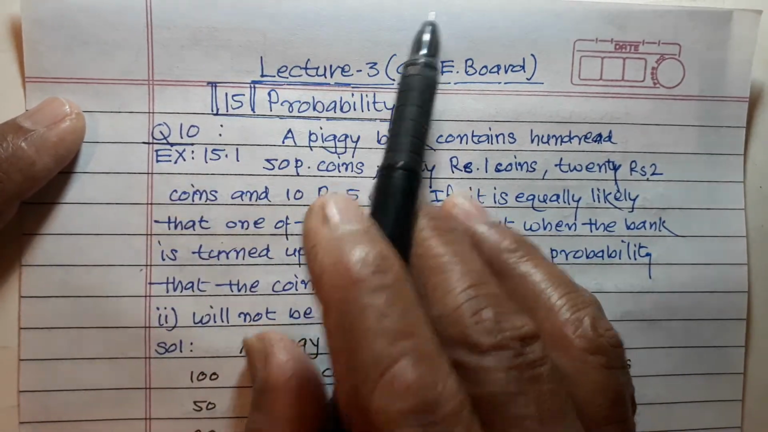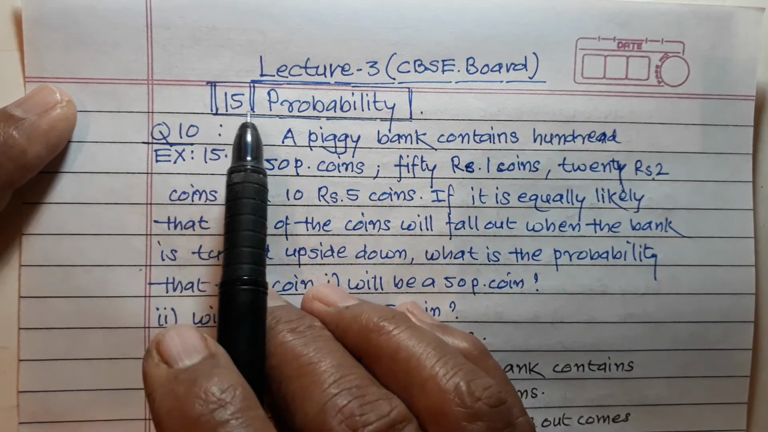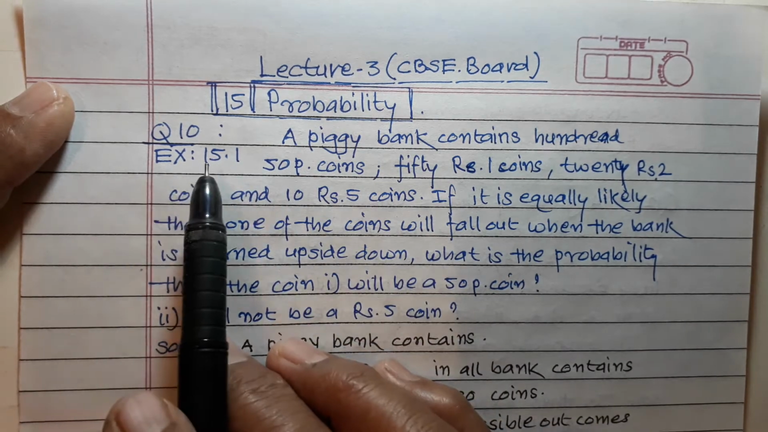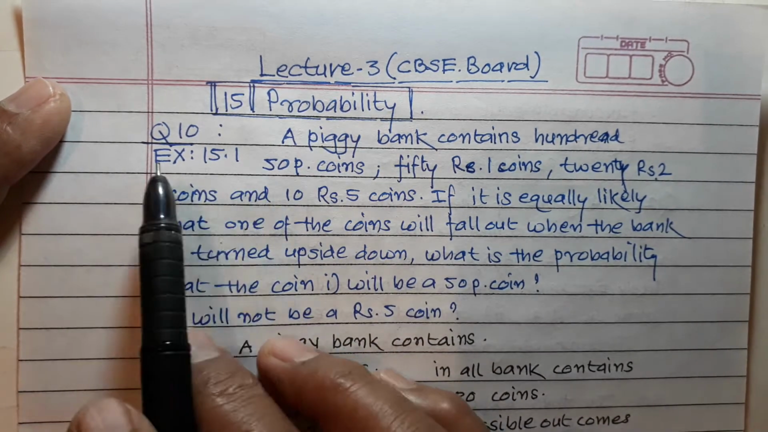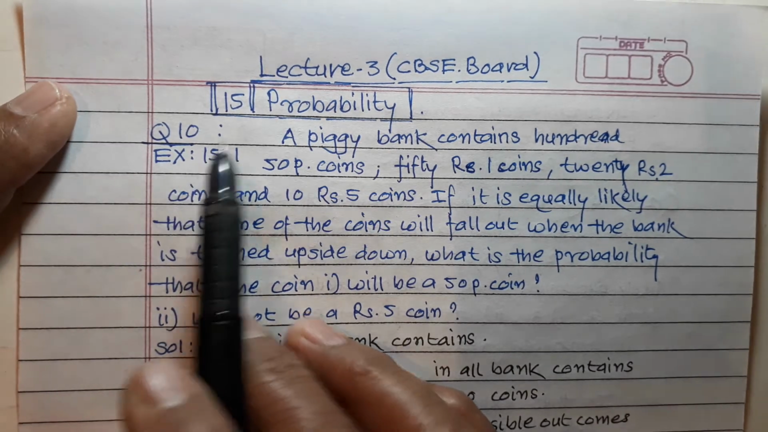Hello, my dear students. Lecture number 3 for CBSE Board, chapter number 15 Probability. In this lecture, I am going to explain some more examples from exercise 15.1, question number 10.